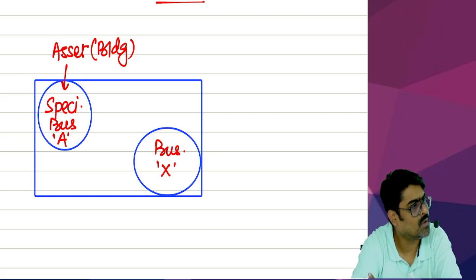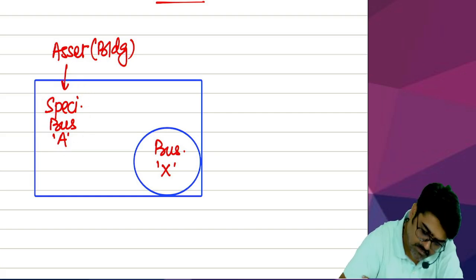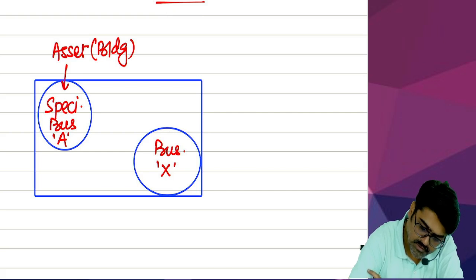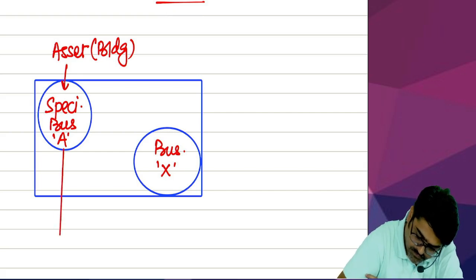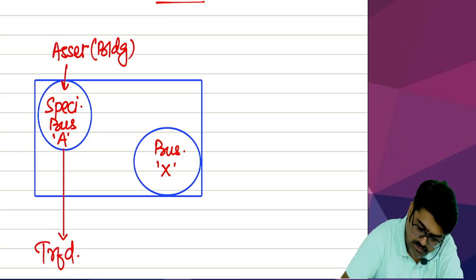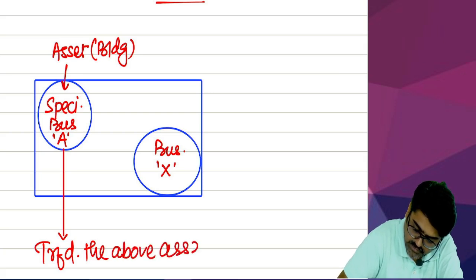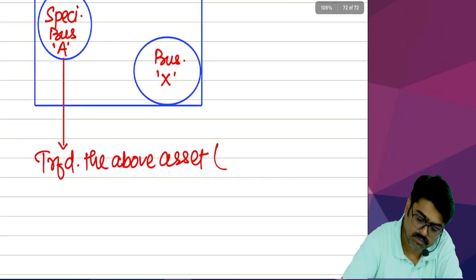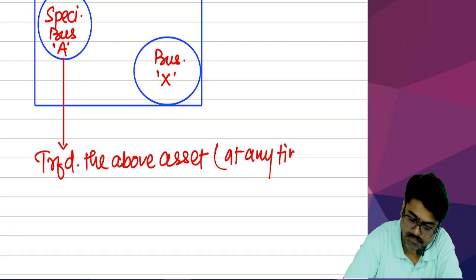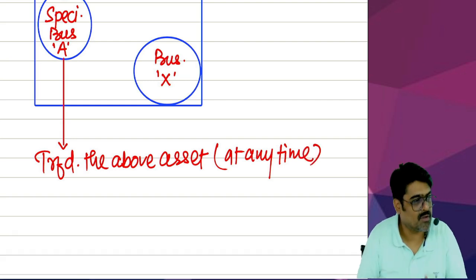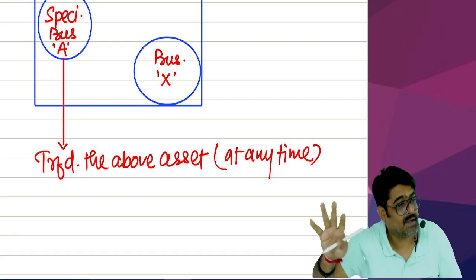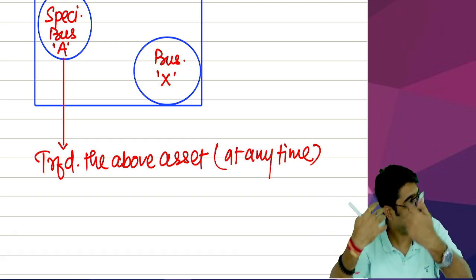But from this specified business only, you have transferred the above asset. Now, when have you transferred? At any time. Within 8 years also you can transfer, after 8 years also you can transfer. At any time you transfer.